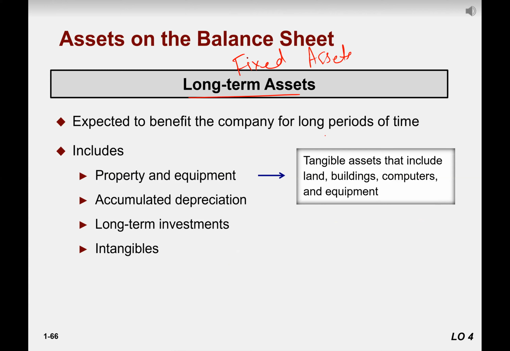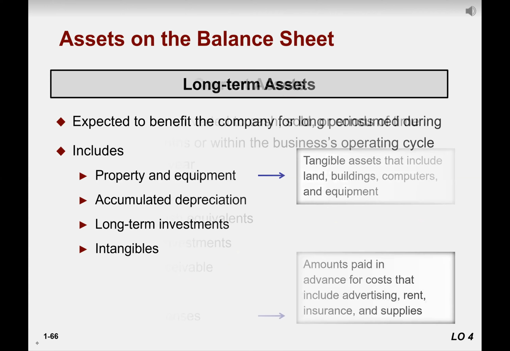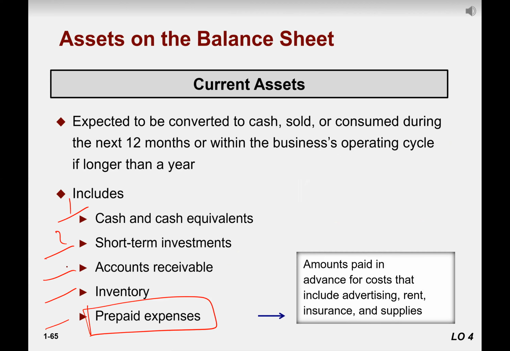Do you have to memorize what makes up short-term and long-term assets? You understand that, but when the question comes, you can easily segregate them. Don't worry about that. It looks like you have to memorize, but as time passes, when you read the question, you can easily recall that, okay, this belongs to cash, this belongs to accounts receivable, this belongs to inventory, this belongs to prepaid expense.